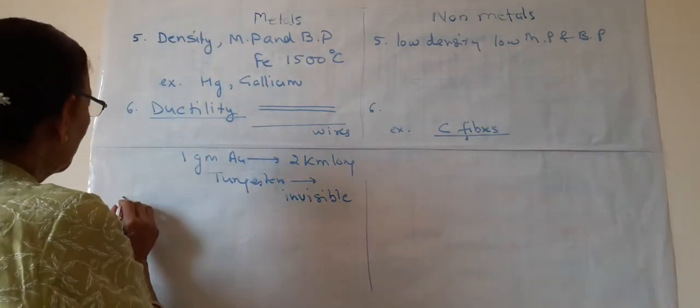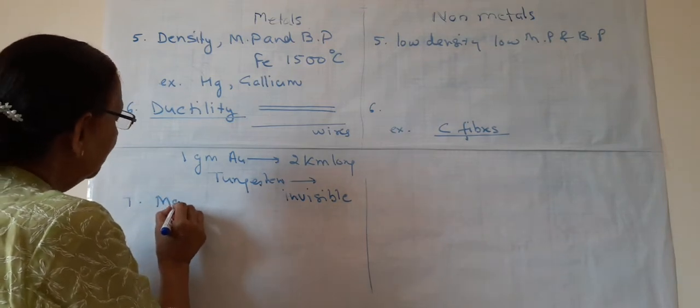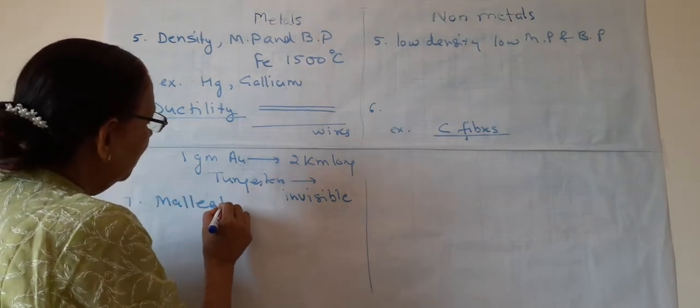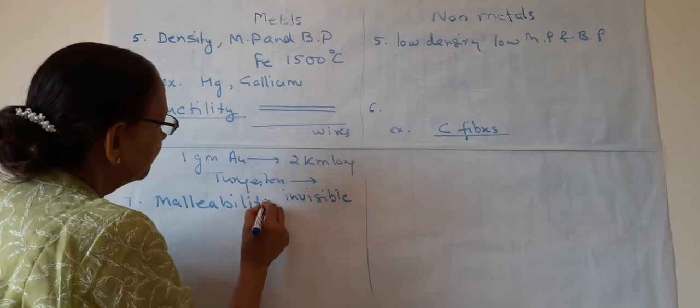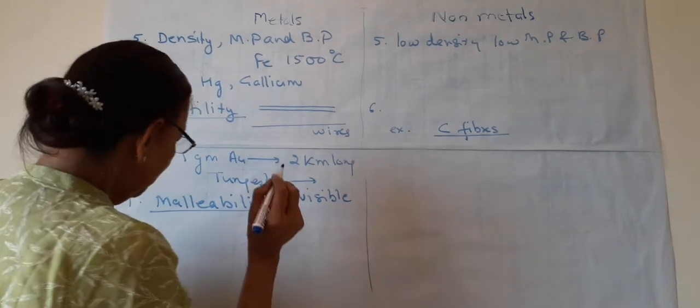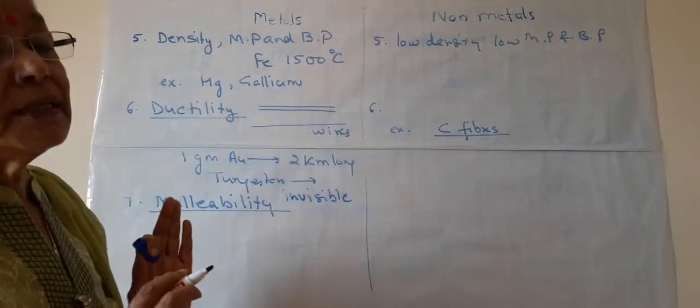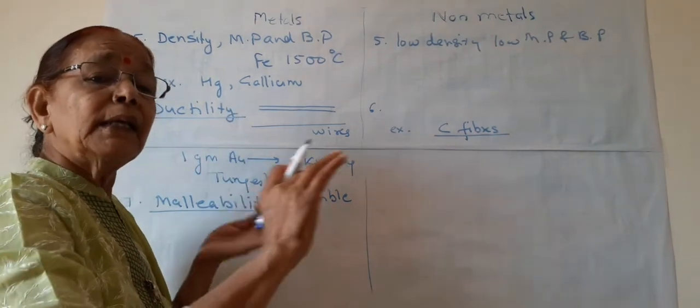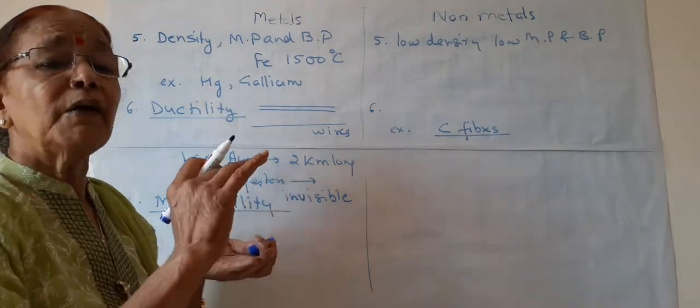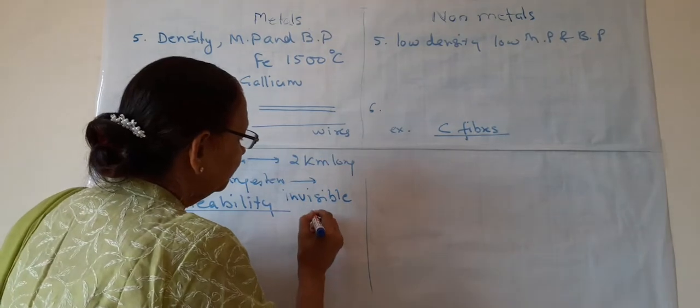Now the next property is malleability. What is malleability? Malleability means these metals can be spread in the form of a sheet.